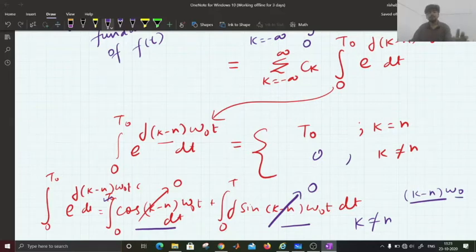So we are left with only one choice, which is k is equal to n.